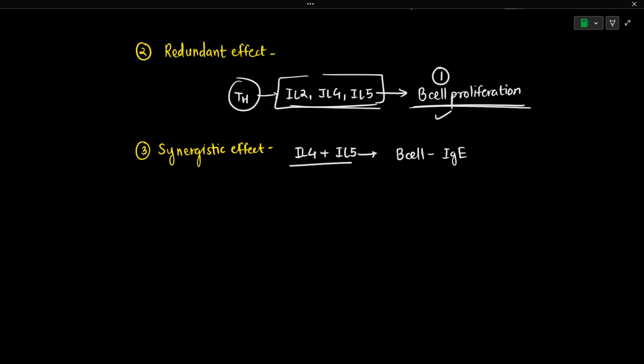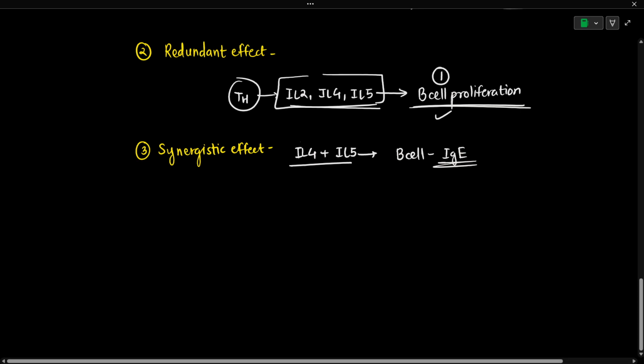We'll discuss class switching in the lecture about antibody properties and antibody structure, so don't worry if you don't know about class switching. Whatever effect those interleukins have on the B cell will be amplified if both of those interleukins are working together. That type of effect is known as synergistic effect.